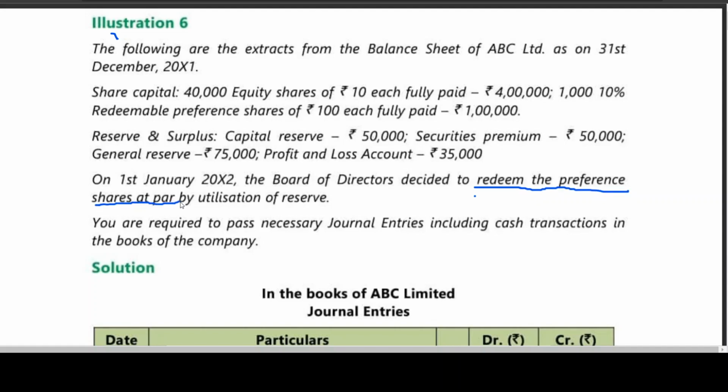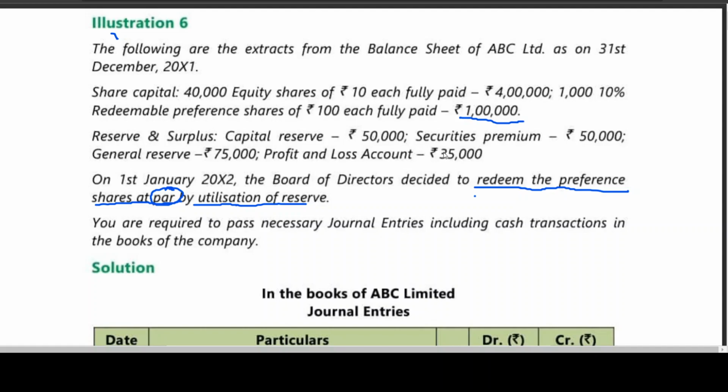This is what you should understand. Utilization of reserve. That means the board of directors decide to redeem preference shares at par. This is important. Whenever you are going for redemption, you should see whether it is at par or at premium. Here it has been given at par. So what is the nominal value of RPS? 1 lakh. Is this clear? So we need CRR to the extent of 1 lakh.